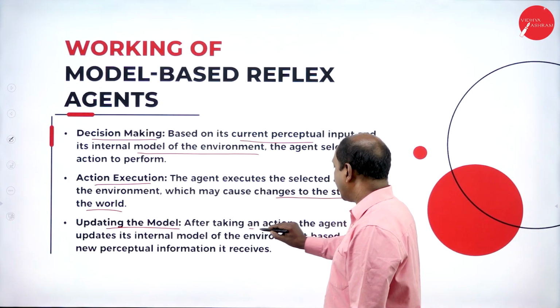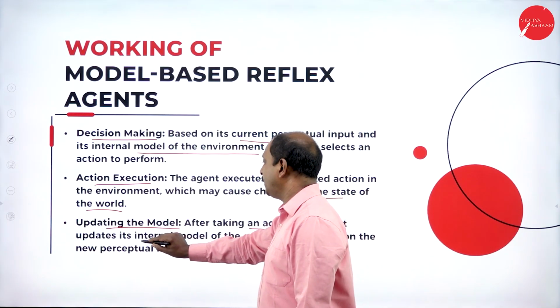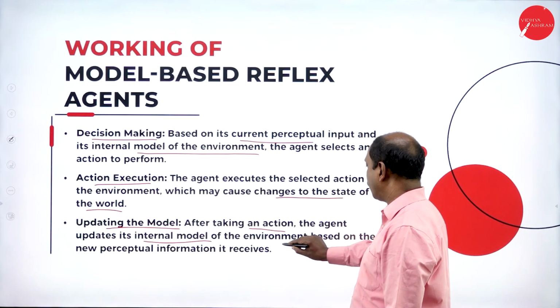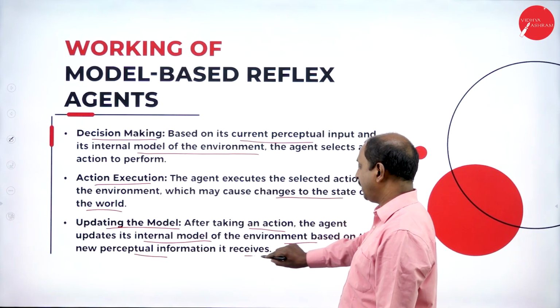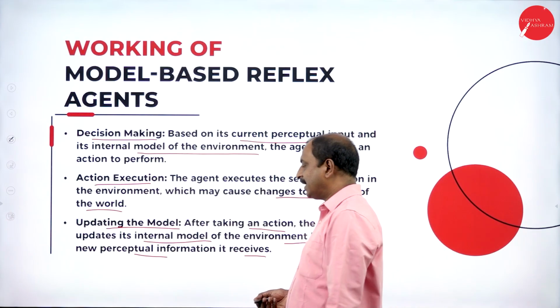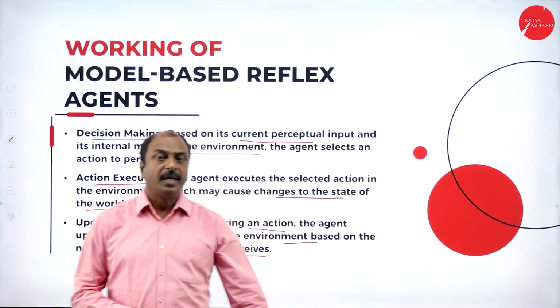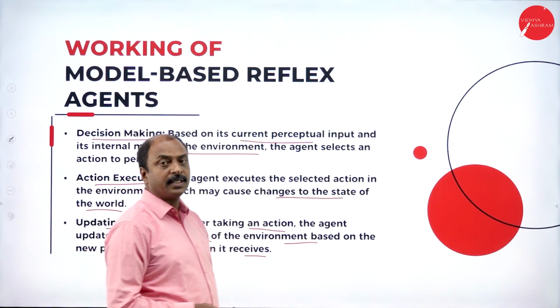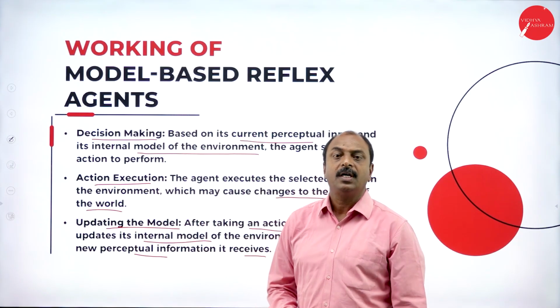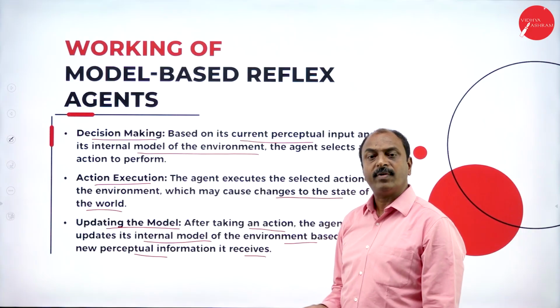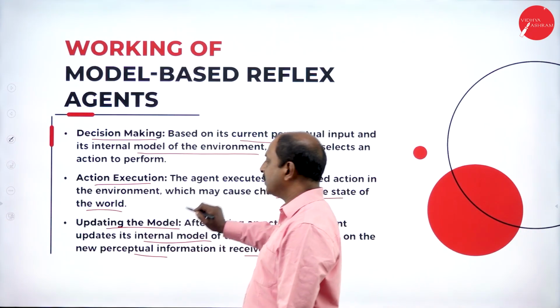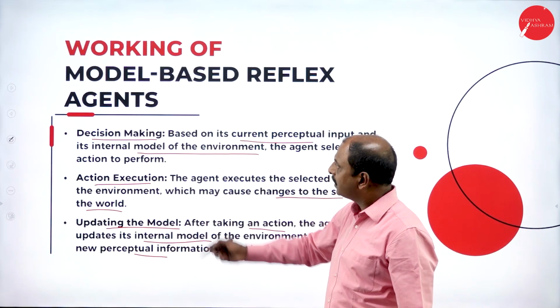After taking an action, the agent updates its internal model of the environment based on the new perceptual information it receives. In other words, it is going to record or store the different models which have been used for different types of environment, which is nothing but updating the model. So this is another component.